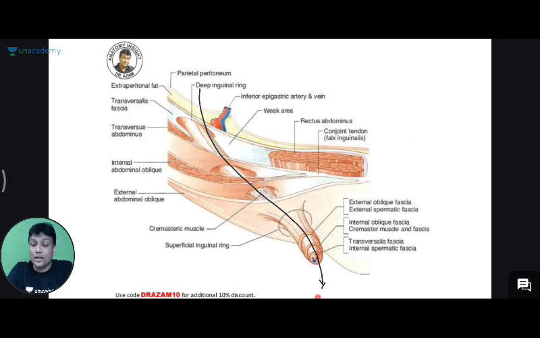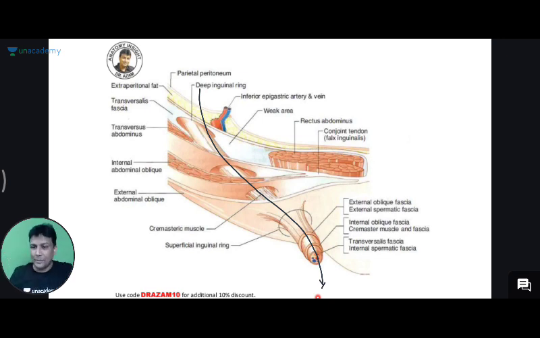Vasa deferens or ductus deferens. And even that is going to pass from here. So therefore, my dear friends, number 1, artery; number 2, the vein; number 3, the nerve; and number 4, the duct. All of them are going to pass from here only, and together they are going to form a cord, and that cord itself is known as the spermatic cord.